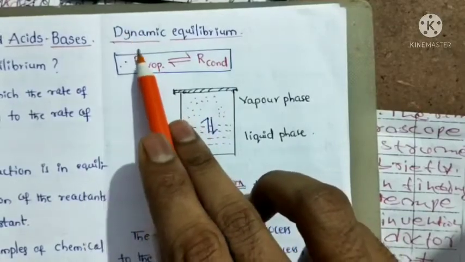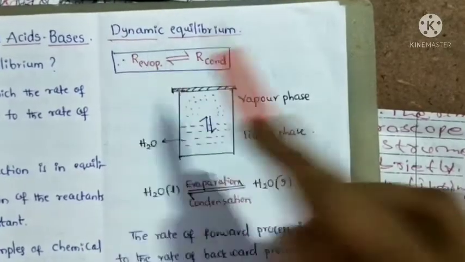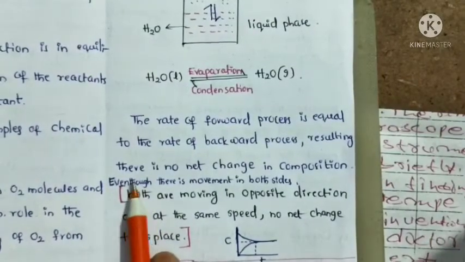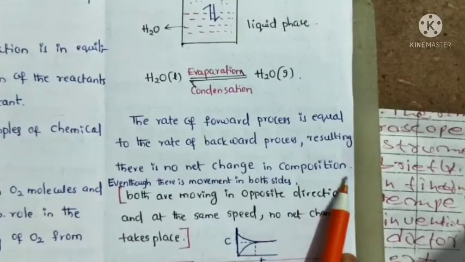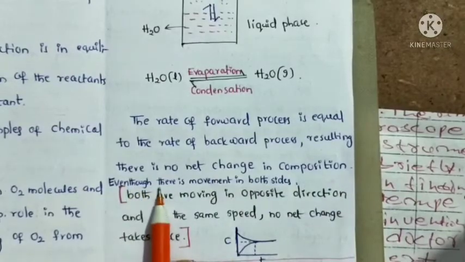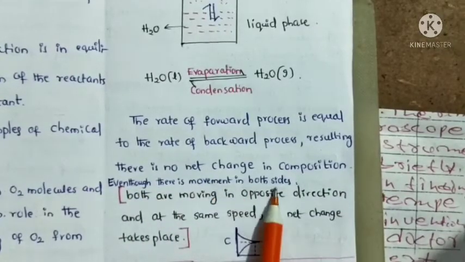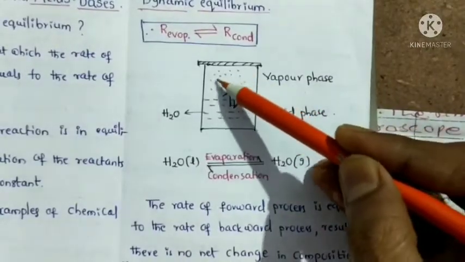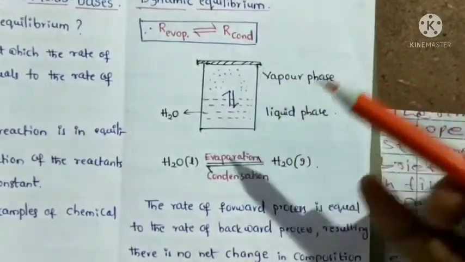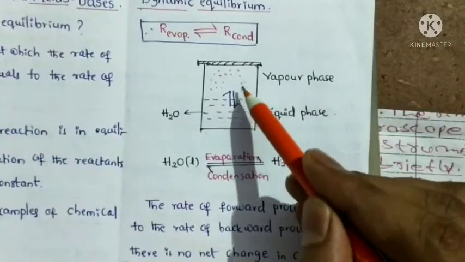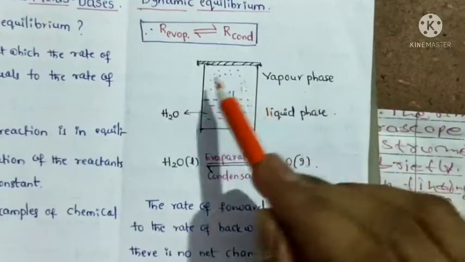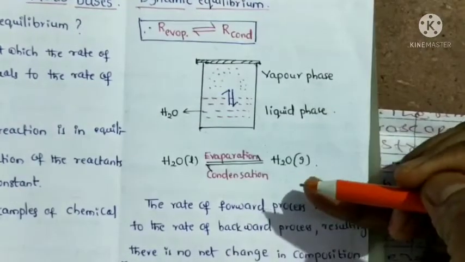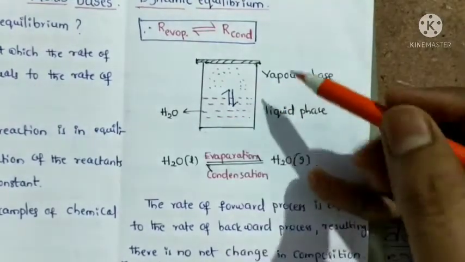Dynamic means particles are moving. So we observe there is no net change in the composition even though there is movement in both directions, liquid to vapor and vapor to liquid, because an equal number of water molecules are present.